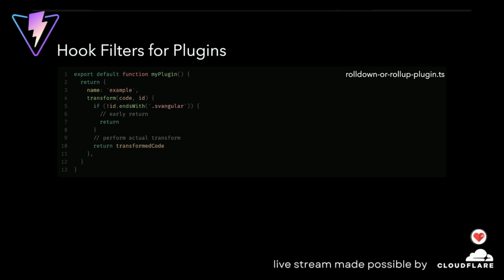And the problem with this is, if we do it together with Rolldown, this plugin function has to be executed again and again in the JavaScript land. So Rust says, okay, execute the plugin, it's executed, and back and forth for all your dependencies, because it doesn't know that it's only relevant for .svangular files. How can we change that?